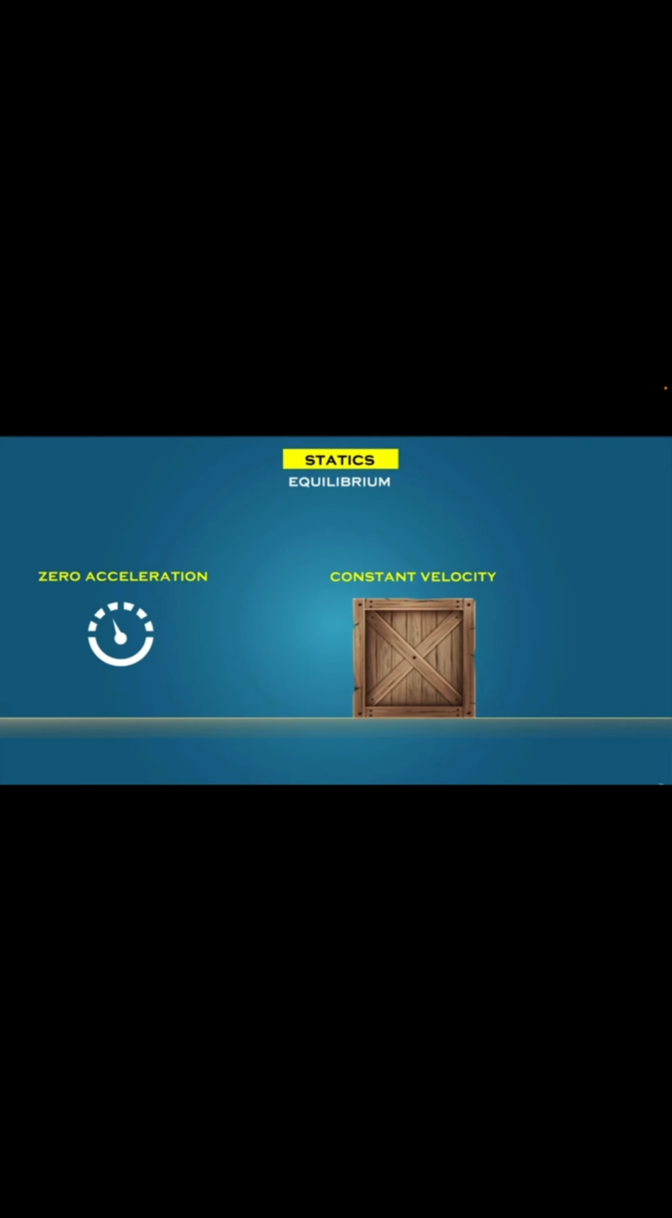Here the first topic is statics and dynamics. What is statics? In order to know what statics is, we first need to know what equilibrium is. Equilibrium means the body is completely at rest, or the body is moving with constant velocity, that is, with zero acceleration. Statics deals with bodies in equilibrium, that is, a body at rest and a body moving with constant velocity.